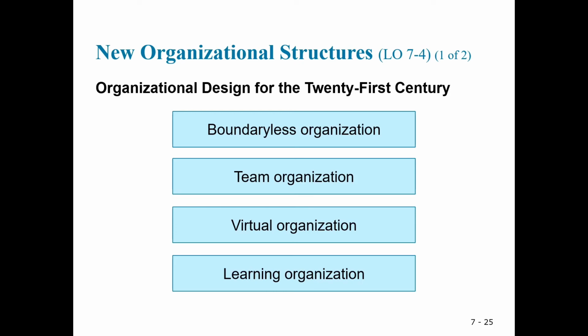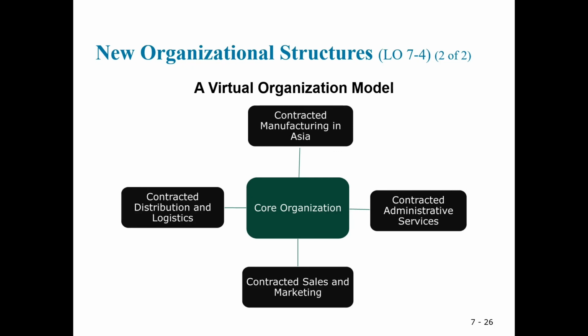A. Boundaryless organization. Traditional boundaries and structures are minimized or eliminated altogether. B. Team organization. This relies almost exclusively on project-type teams, with little or no underlying functional hierarchy. C. Virtual organization. D. Learning organization. These organizations facilitate lifelong learning and personal development of employees, while transforming themselves to respond to changing demands and needs. Virtual organization typically has only a small number of permanent employees. There is little or no formal structure, and work is outsourced as the need arises.